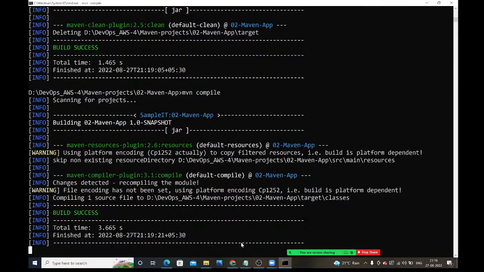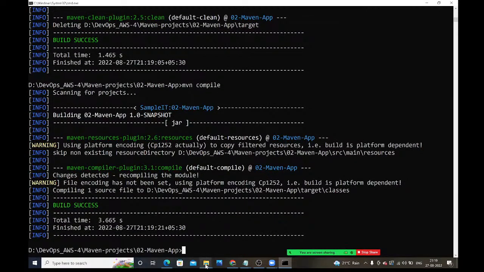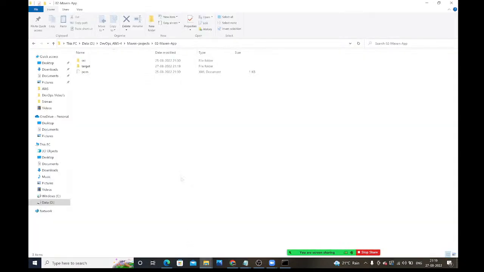Keep it like that. Just to check the timings, guys, is there any difference in the timings or not? Here the target folder is created at 21:19. Currently the time is 21:19. Give me one minute. I will run that mvn compile package. Automatically it will clean the existing one, compile, test and create the war file. Please wait.